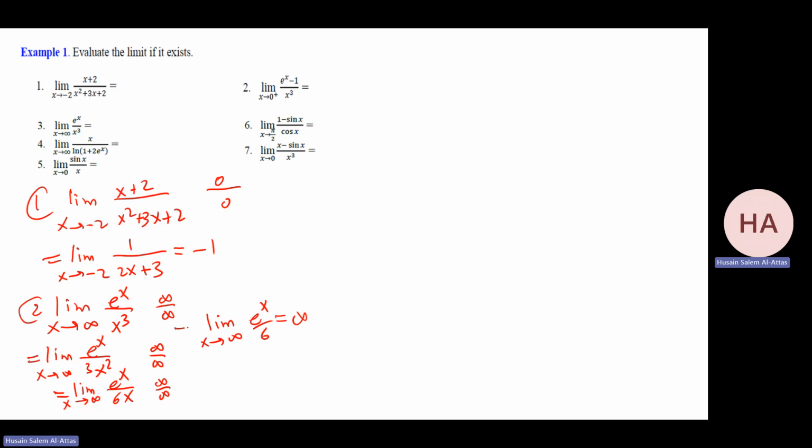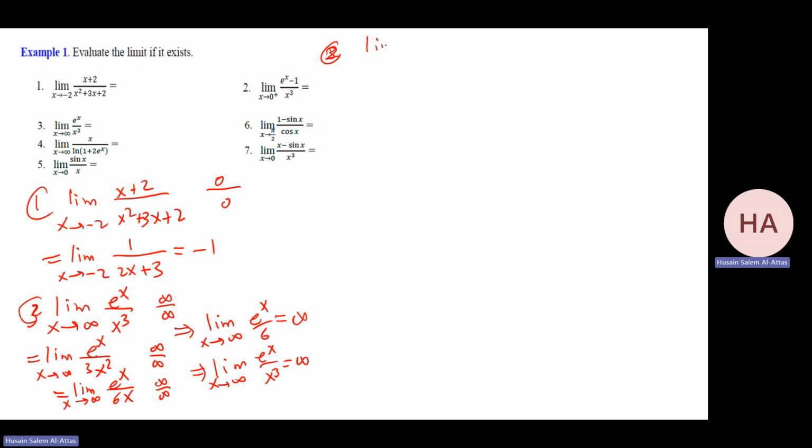Yeah, this is equal. So that means this limit is equal to infinity. This is 3. I did 3 before 2, no problem.